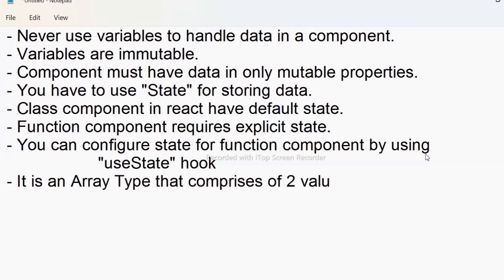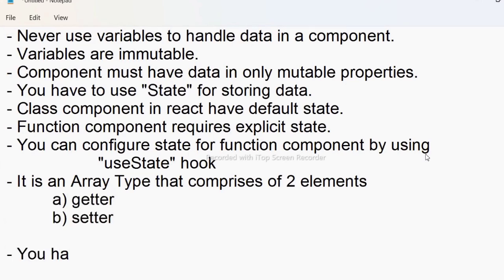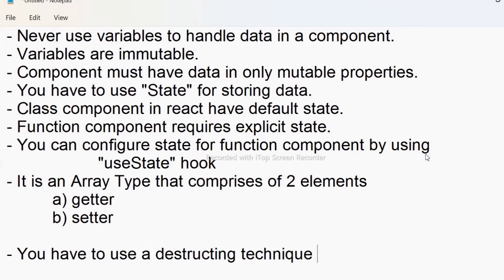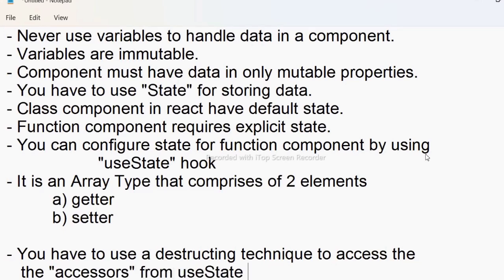that comprises two values, two elements, right? What are those elements? One is getter, another one setter. So what you have to do, you have to use the destructuring technique to access the accessors from useState, right?